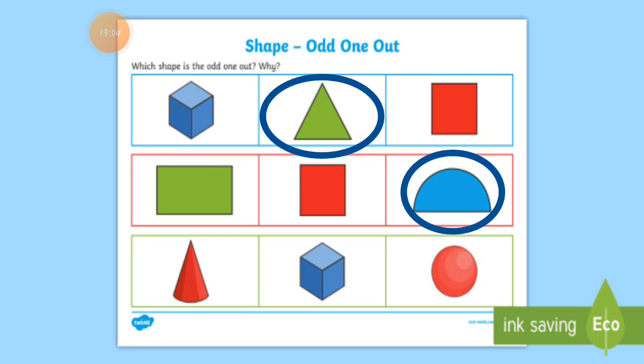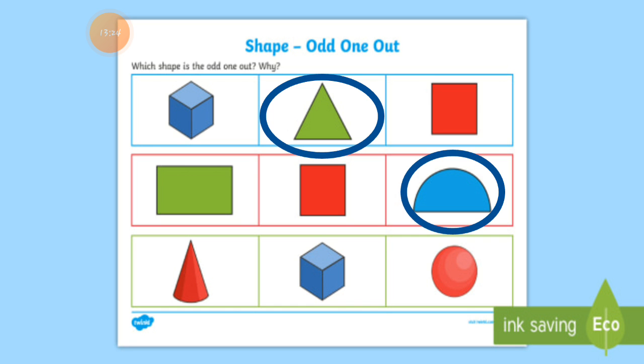Compared to the rectangle and square, which both have 4 sides, the semicircle, or half circle, has curved lines. That's why I choose that shape as the odd one. That's why I put a circle on the semicircle.